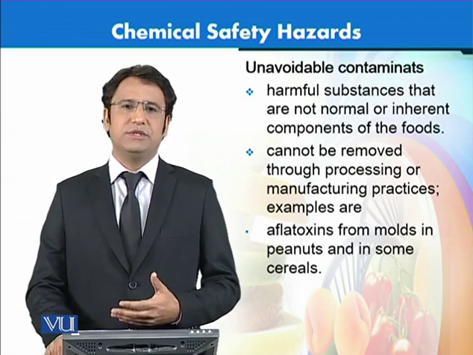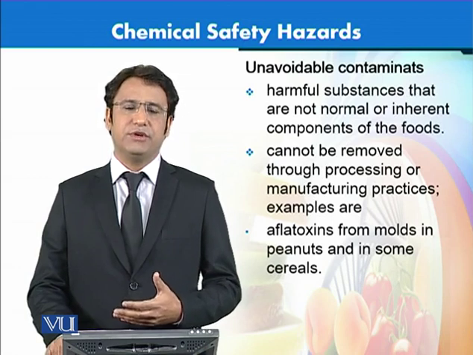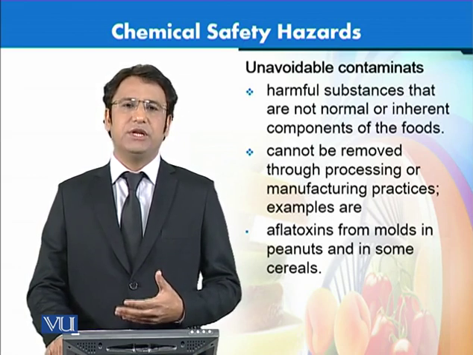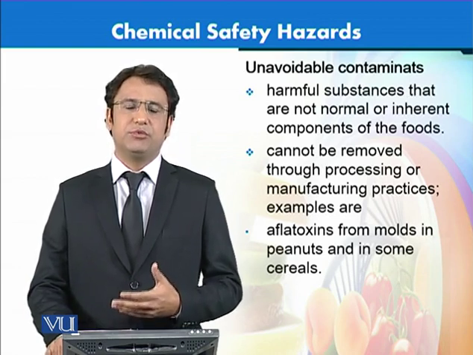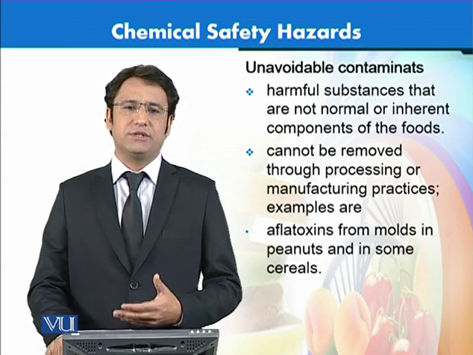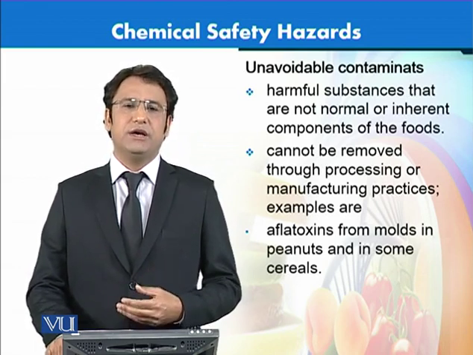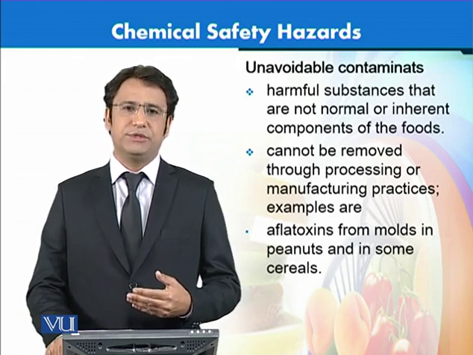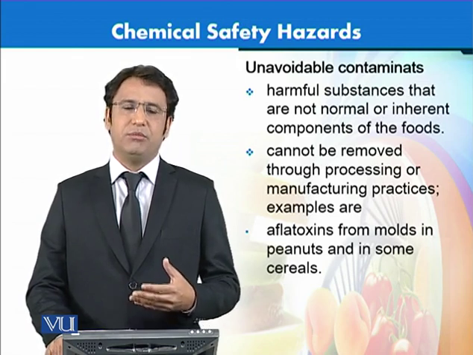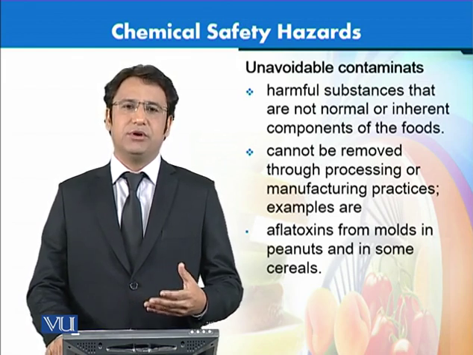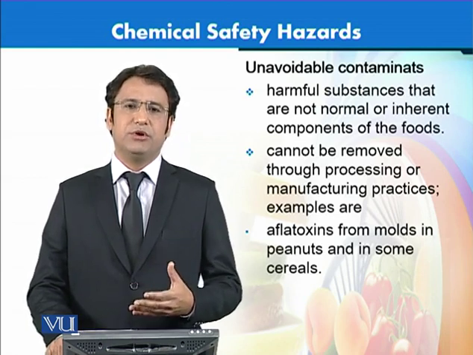So aflatoxins can get into the food system due to the growth of different fungi in food, especially in rice or maybe wheat. When there is excessive humidity during the processing or storage, these aflatoxins are produced. Once these aflatoxins are produced in these crops and then they are fed to animals, these aflatoxins do get entry into the milk as well. And from milk, if we make other products, these aflatoxins do remain within those end products as well.